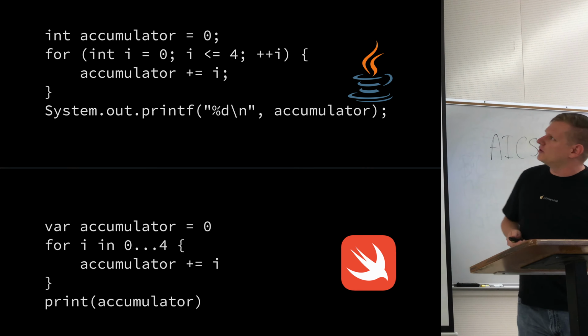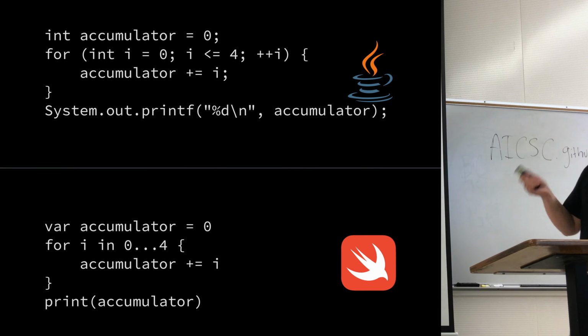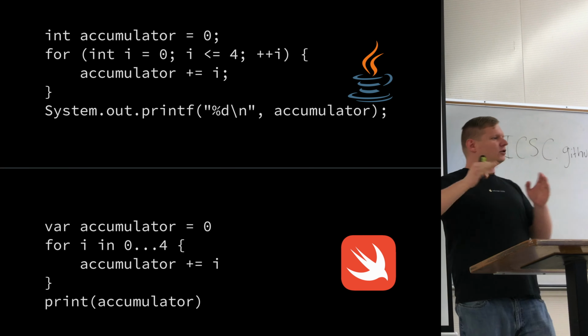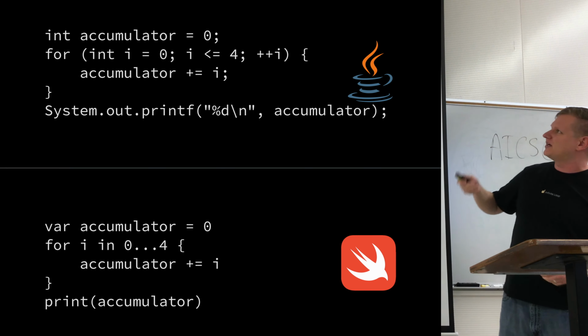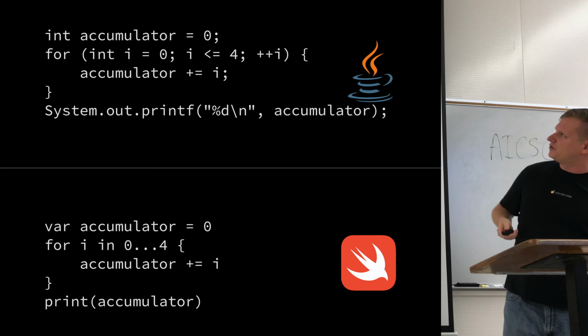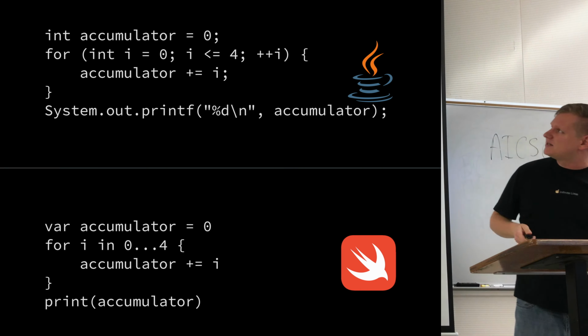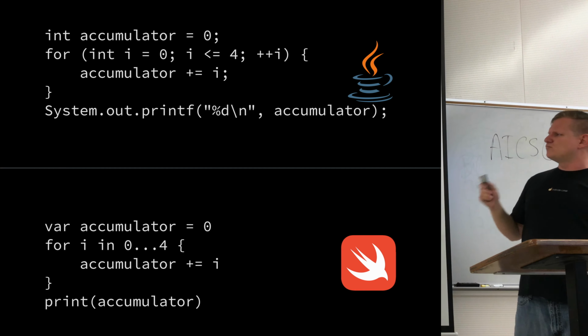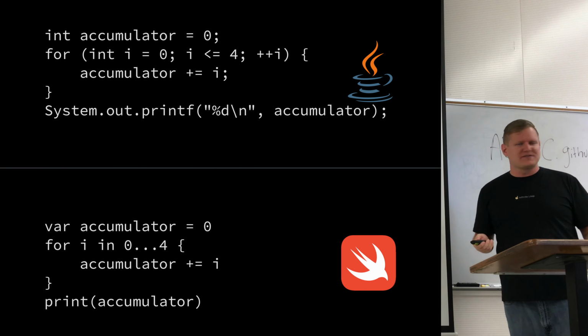Here's some more Java code. We've got a for loop. We're going to start at 0, and we're going to work up to and including 4. We know that it's including 4 because it's while it's less than or equal to 4, and then we're going to increment. We don't need to do that in Swift.